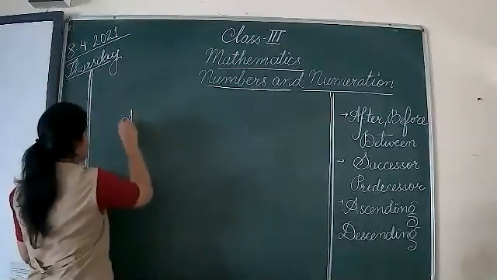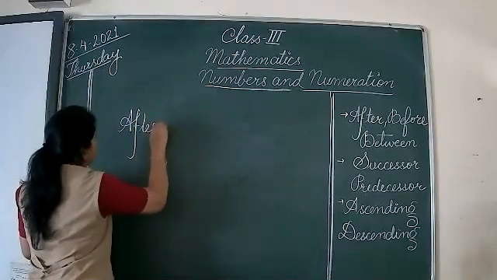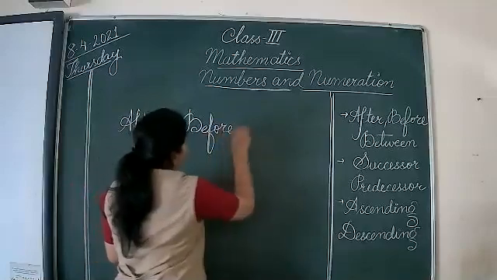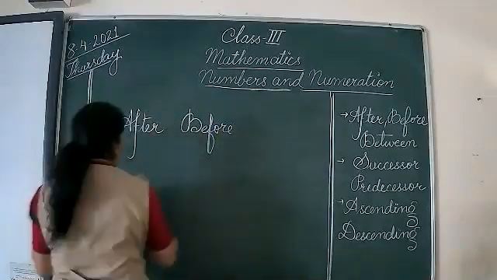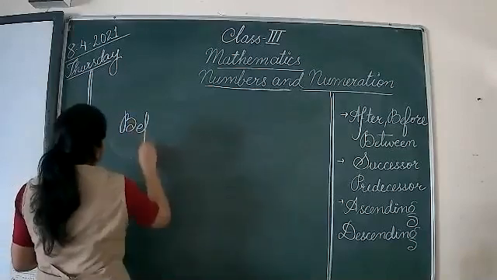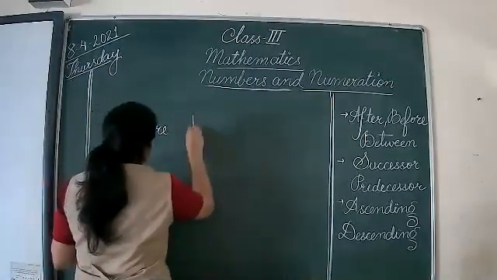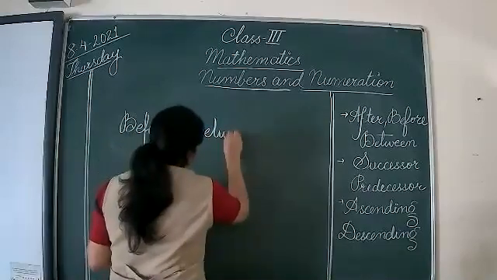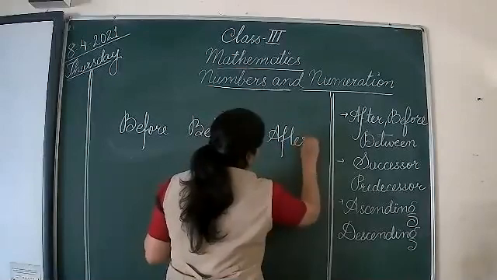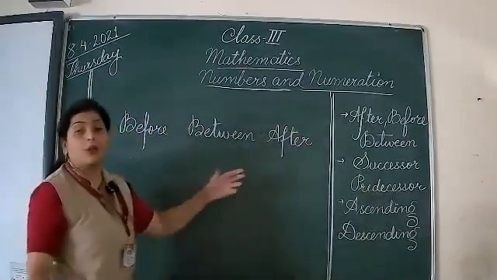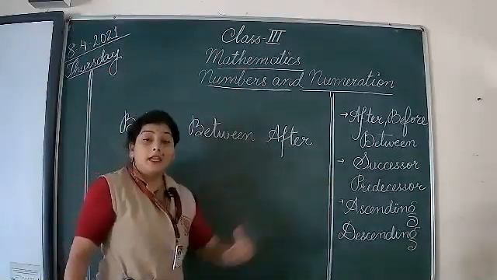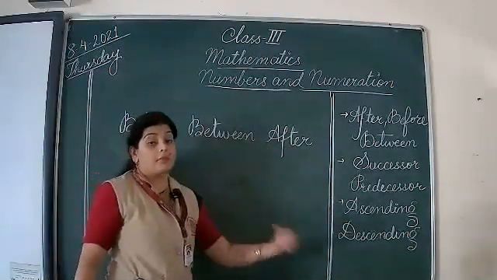I'm writing these terms over here: before, between, and after. Now, when I'm talking about the word after, that means the number that comes immediately after that particular number.